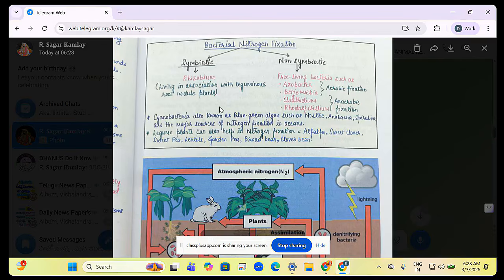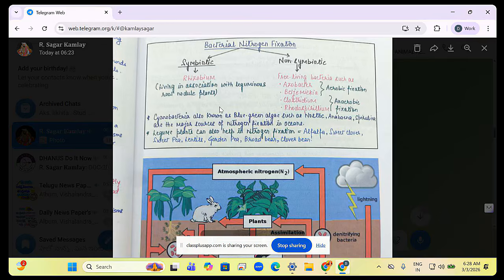So whenever you have a plant, you have roots, and on the roots of the plants you will have bacteria. There is no separate requirement to give a nitrogen fixation element here. Directly, they will be fixing it. This is called symbiotic bacteria. An example of symbiotic bacteria is rhizobium.